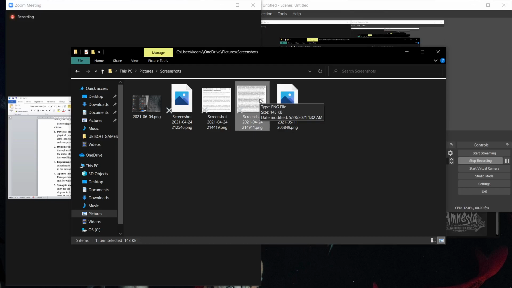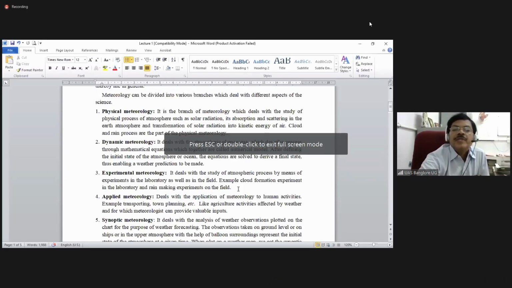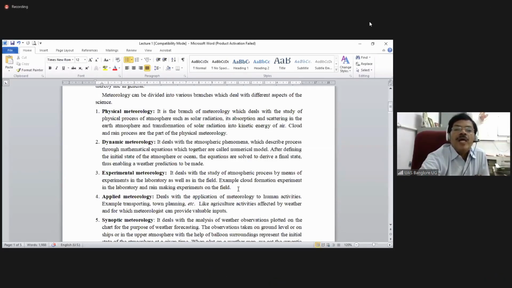So to add to this, from next year onwards, there is one separate agricultural meteorology department coming to our university, where this particular course will be offered by the agricultural meteorology department people, and a separate MSc Agri branch is also going to be started.